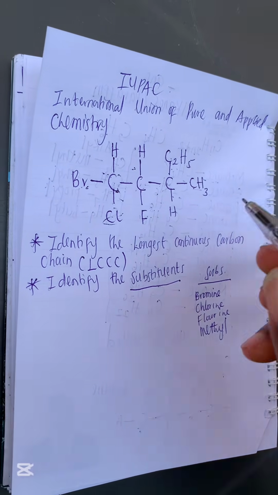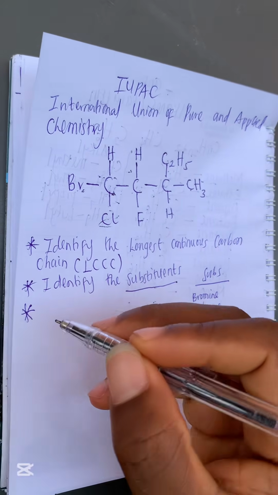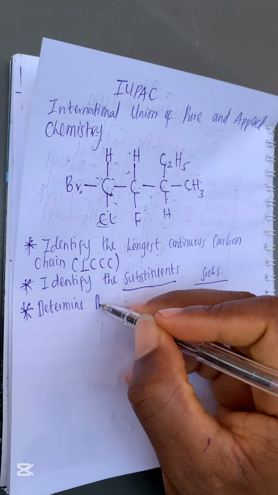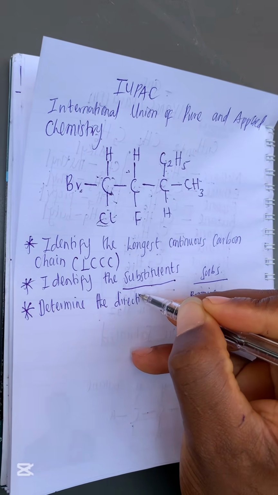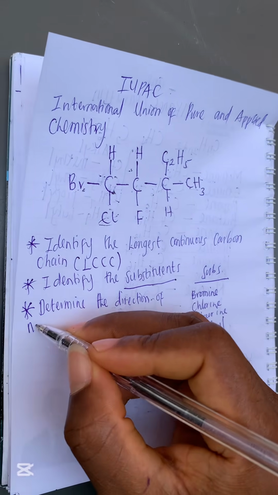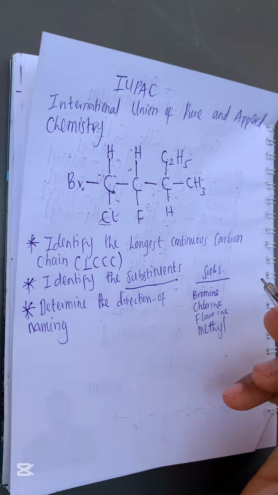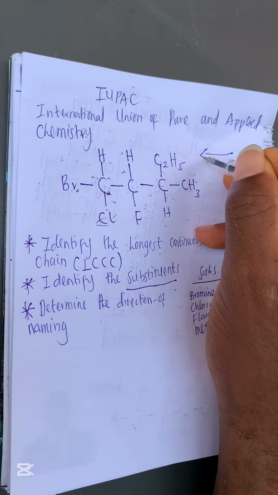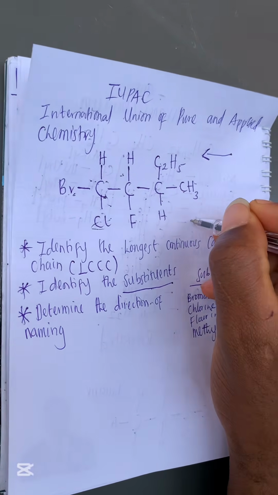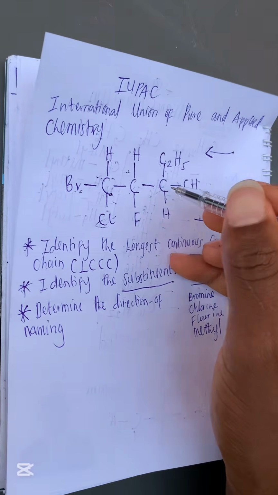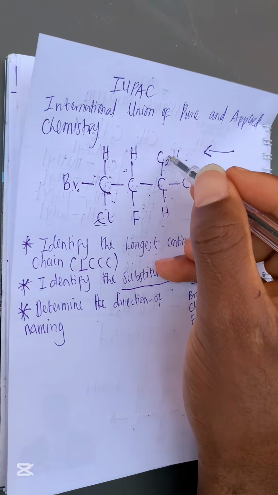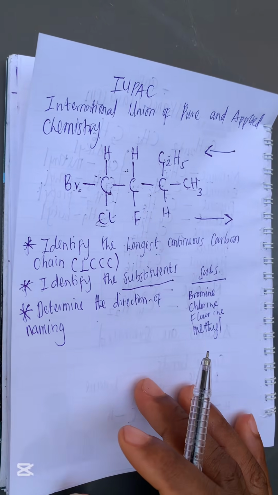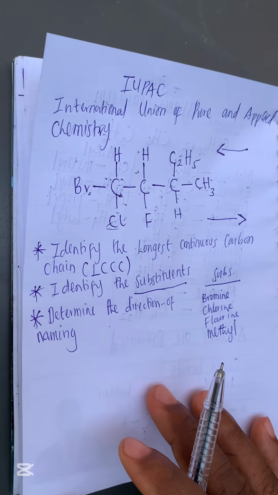So after you have identified your substituents, what is the next thing to do? The next thing to do is to determine the direction of naming. You see, this law is very, very simple. Just know this law. When I say determine the direction of naming, are we going to name in this direction towards the left, or are we going to name towards the right? Are we going to count like this, 1, 2, 3, 4, 5, or are we going to count like this, 1, 2, 3, 4, 5? You understand? So how do we know the direction of our naming?